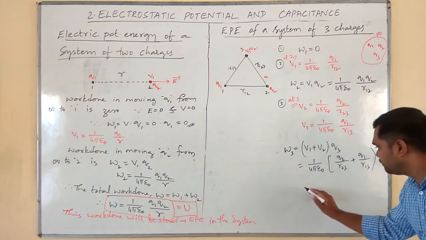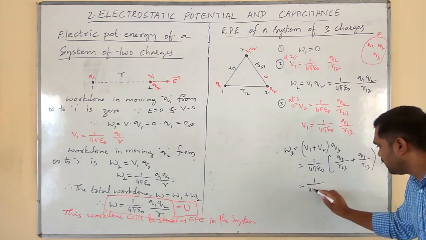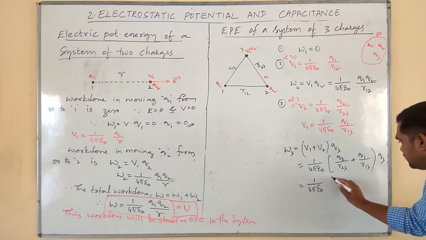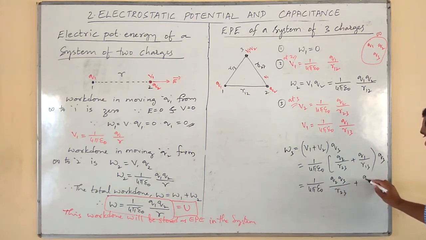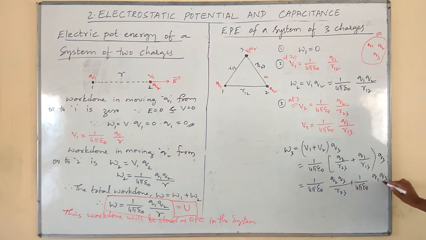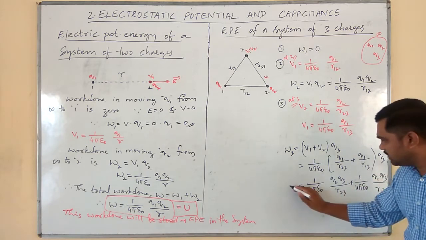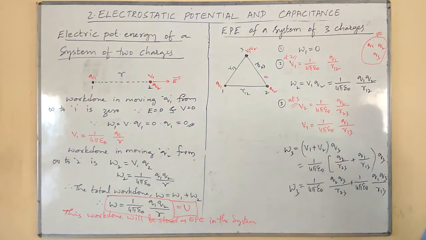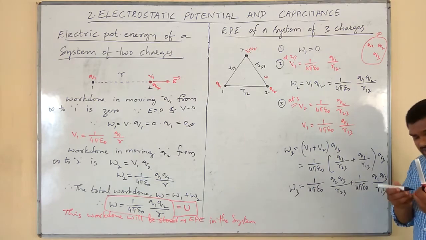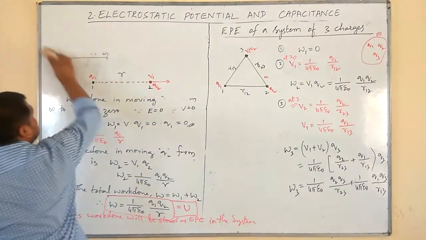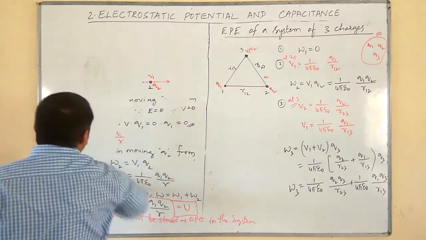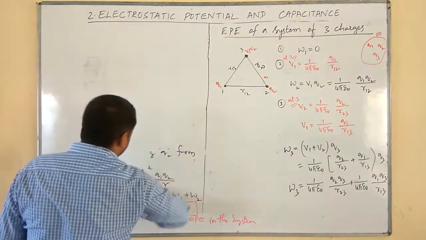Next, add them. What we get? 1 by 4 pi epsilon naught Q2 Q3 divided by R23 plus 1 by 4 pi epsilon naught Q1 Q3 divided by R13. This is the work done W3. Now tell me, what is the total work done in assembling the charges by bringing them from infinity to a particular place?